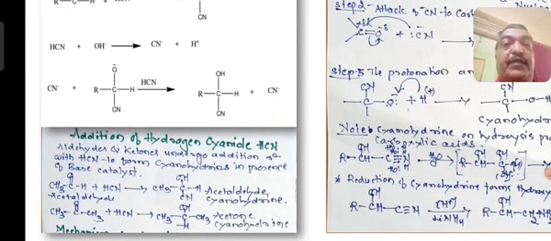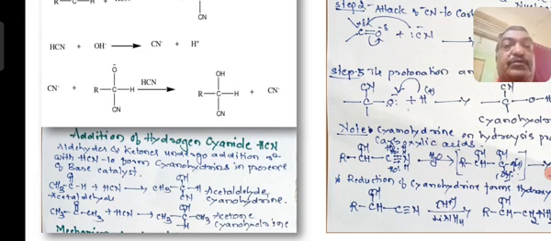Okay, so I will give you some specific examples. When you take acetaldehyde and treat with HCN, there is a formation of CH3CH(CN)OH, acetaldehyde cyanohydrin. Similarly, if you consider a ketone like acetone, acetone reacts with HCN to form CH3C(OH)(CH3)CN, acetone cyanohydrin.